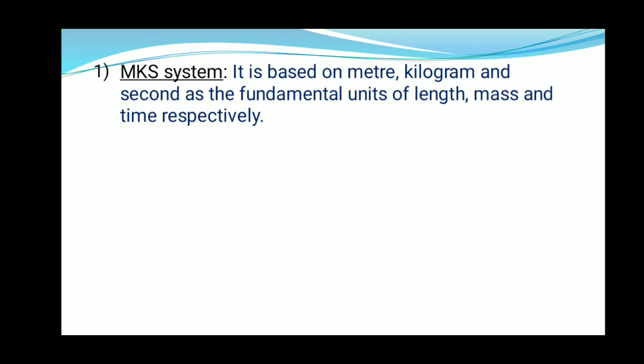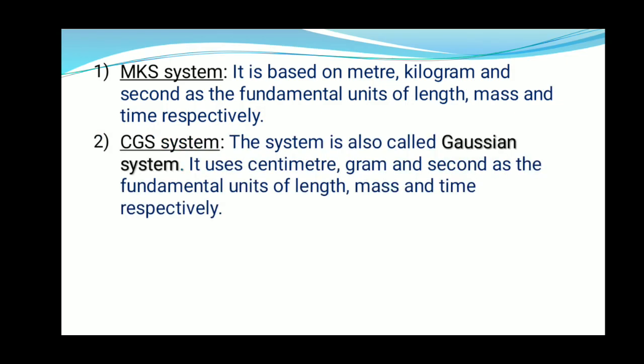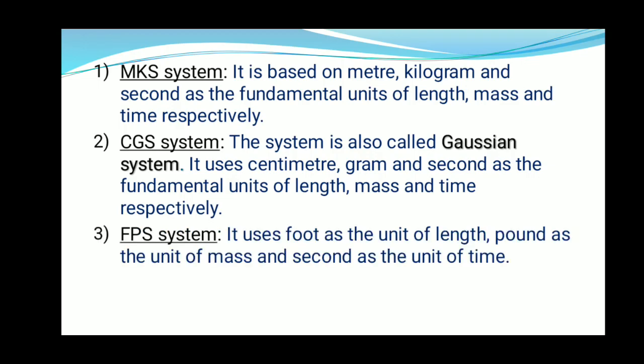MKS system. It is based on meter, kilogram and second as the fundamental units of length, mass and time respectively. CGS system. The system is also called the Gaussian system. It uses centimeter, gram and second as the fundamental units of length, mass and time respectively. FPS system.